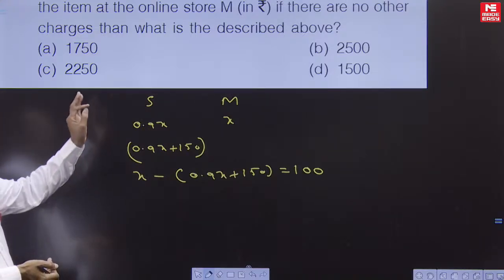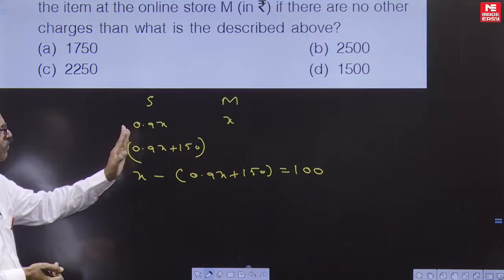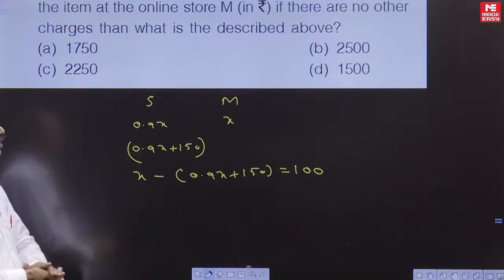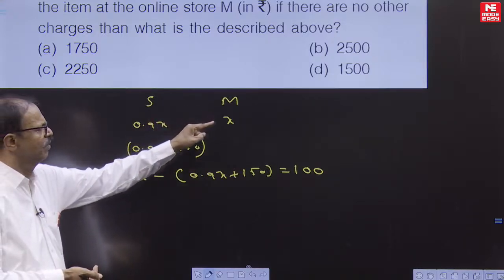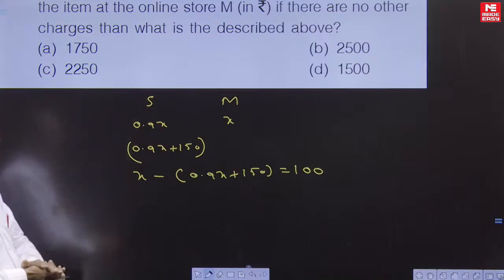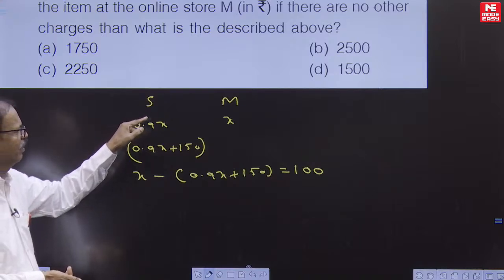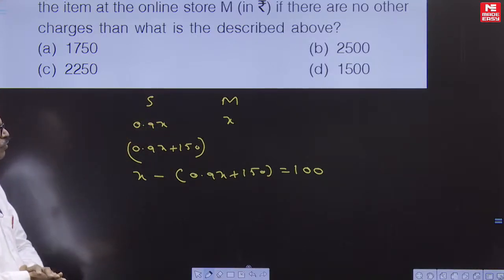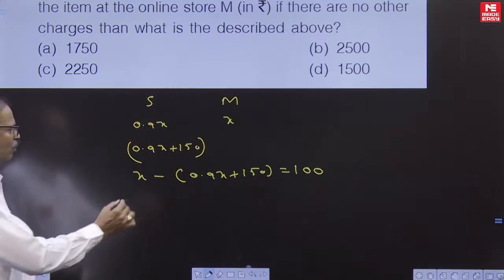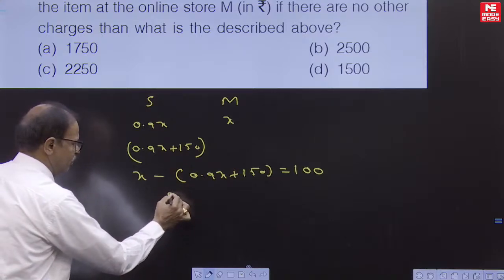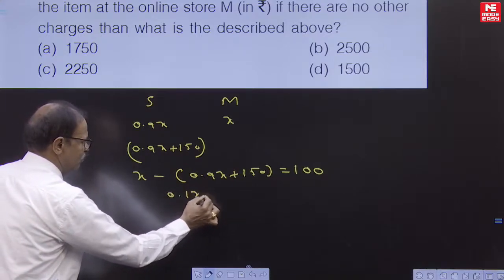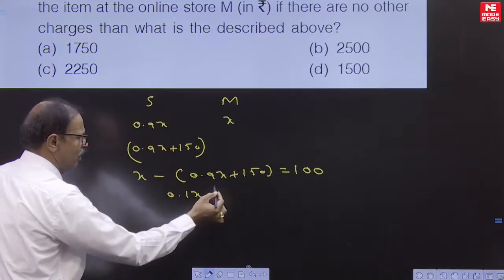See, by reading the problem, the student has to know the difference of both will be 100. They may ask the value of store M or they may ask the value of store S. By simplifying, X value is 2500. Suppose they are asking this value, 0.9 into 2500, we are getting 2250. Anyway, X minus